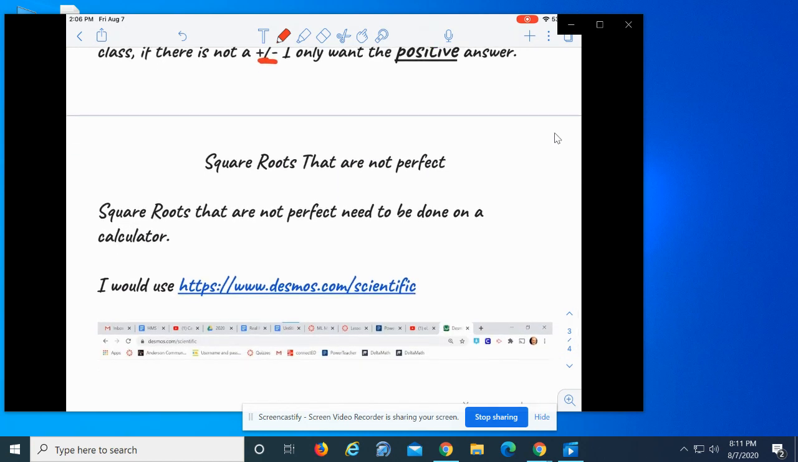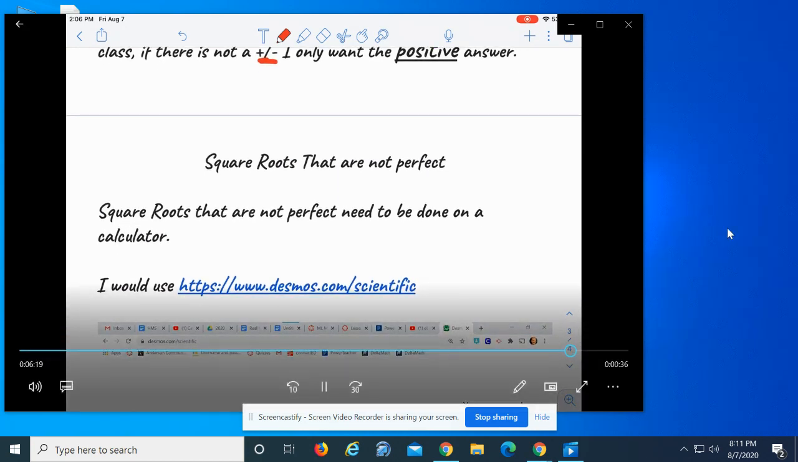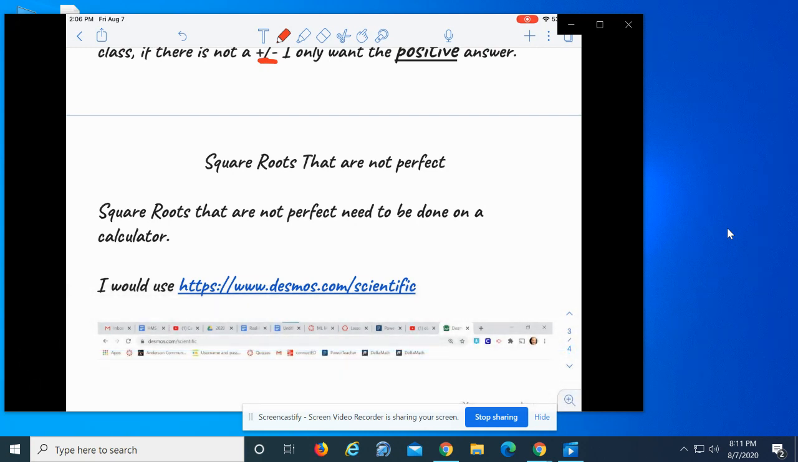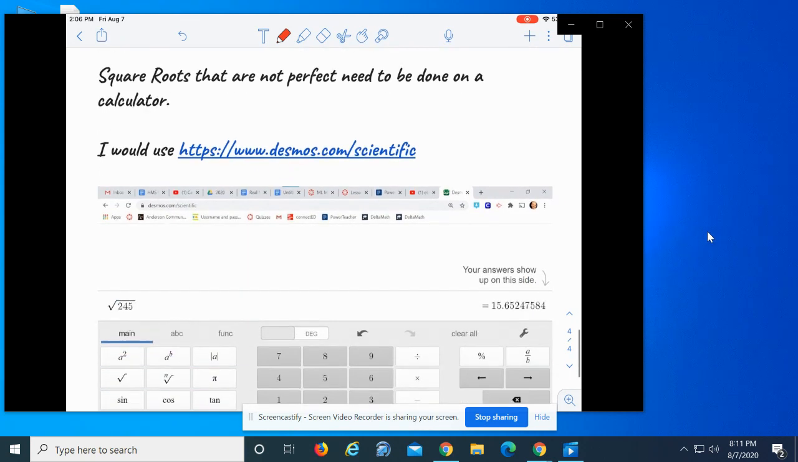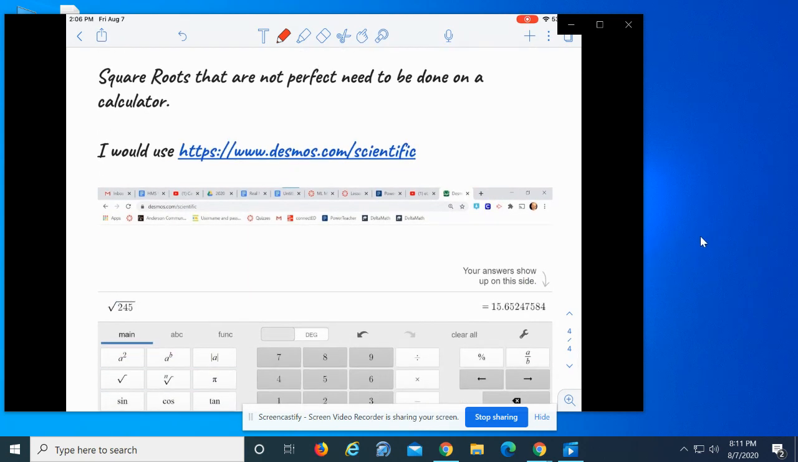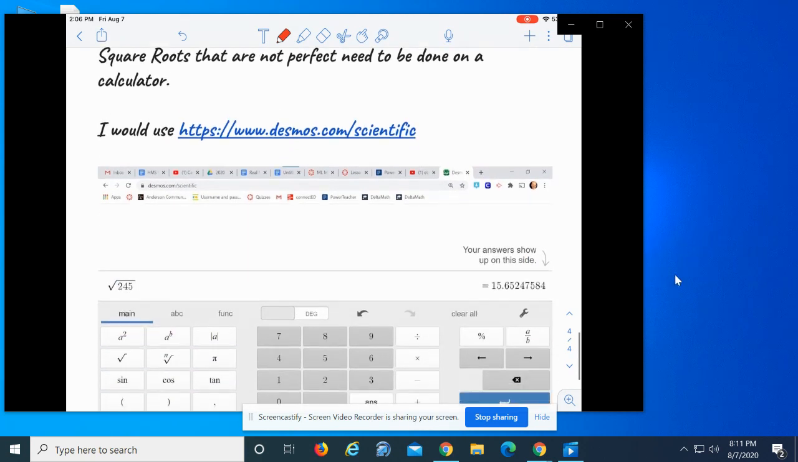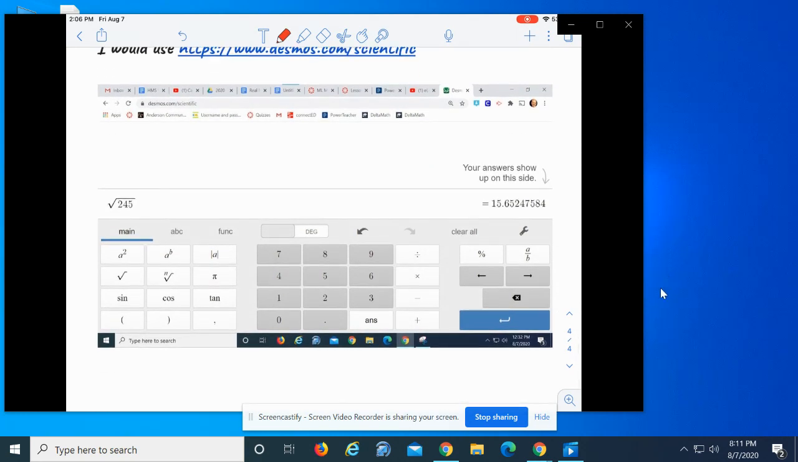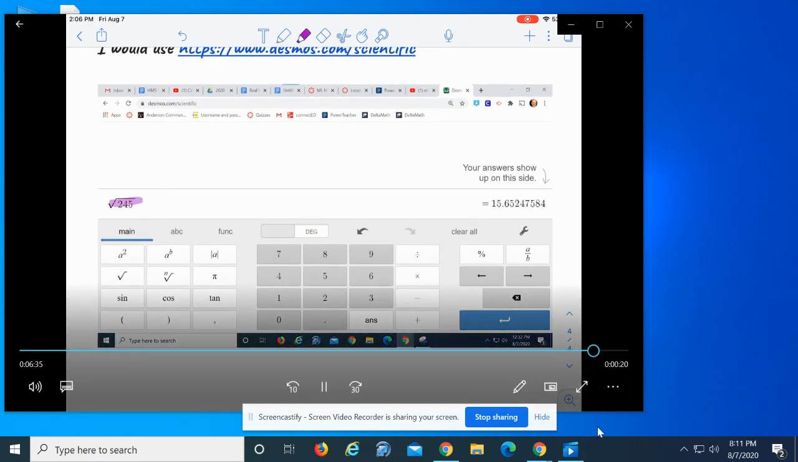Square roots that are not perfect. I've already shown you this, but there is not a way to just say that's the answer. So what I suggest is using this calculator, Desmos's scientific calculator, so that you can type in the square root of 245 and you'll see that this is the answer. You will need to do this on your assignment today.